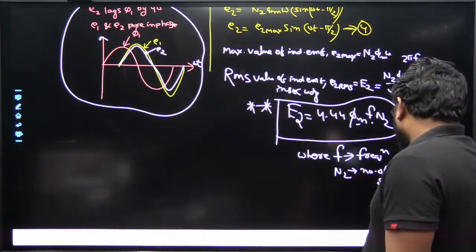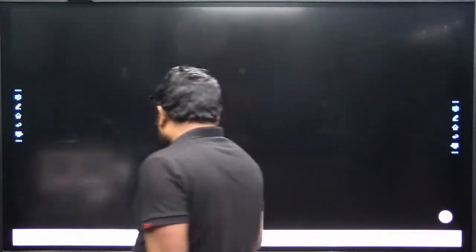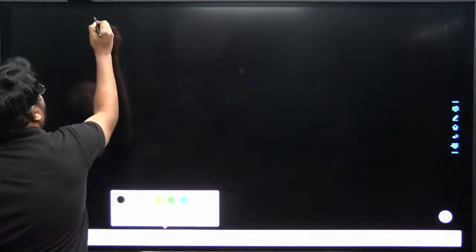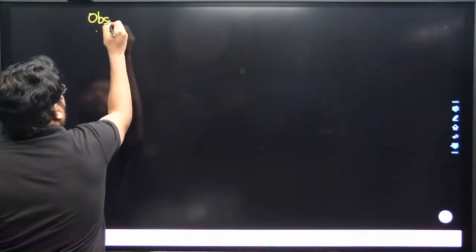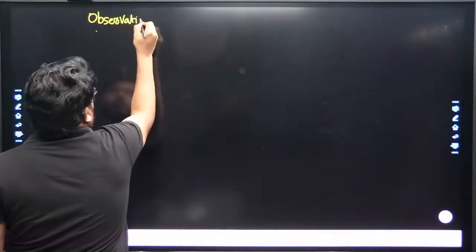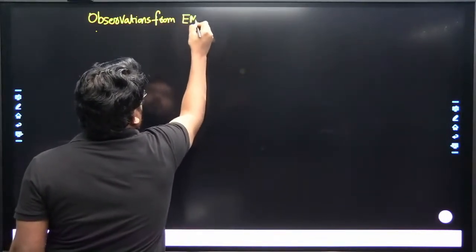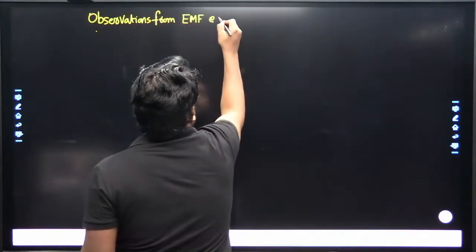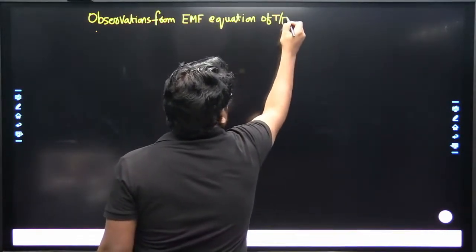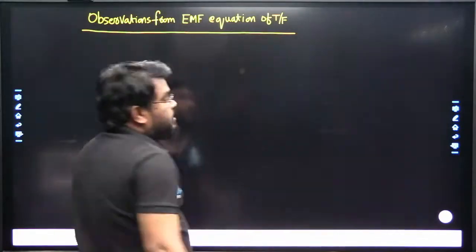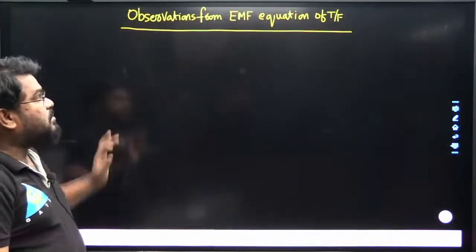So now we have a question. Listen here. What are the possible questions from the EMF equation of the transformer?